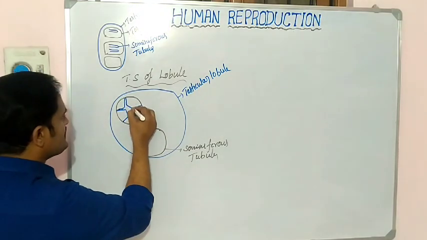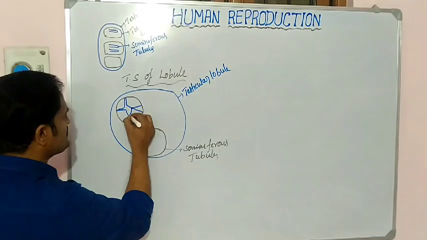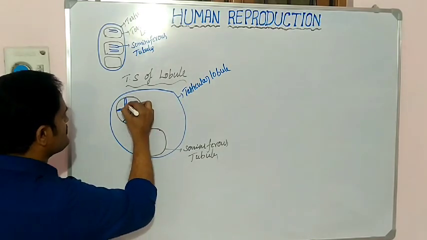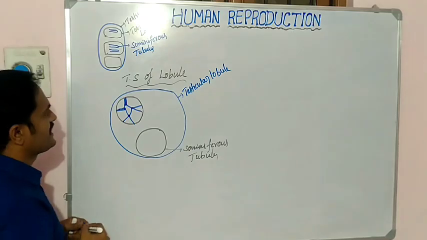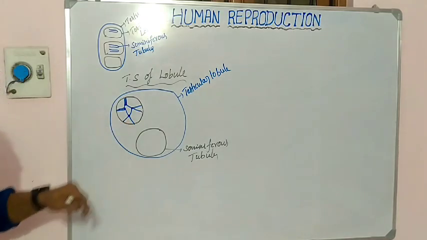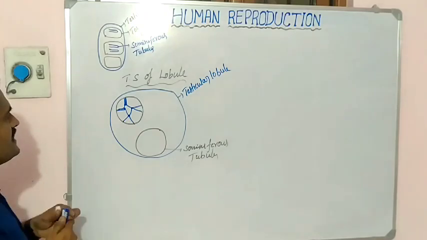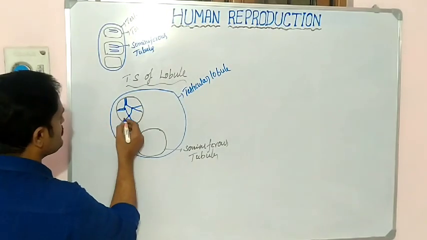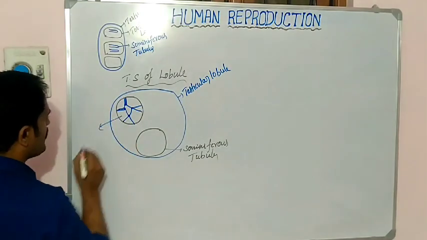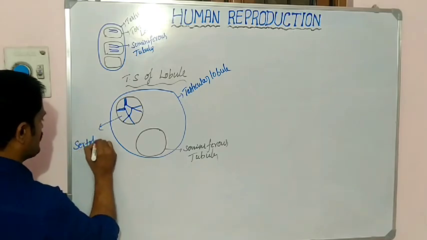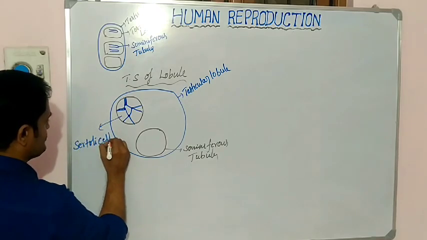See, the edges of these cells are tightly packed, with some gap in between. These kinds of cells are called Sertoli cells.